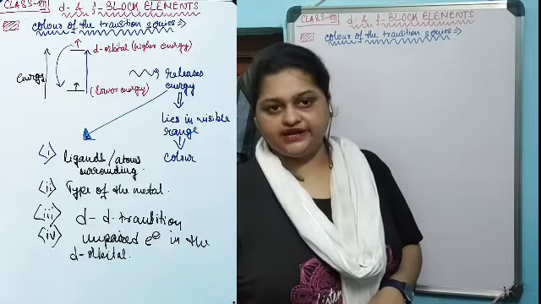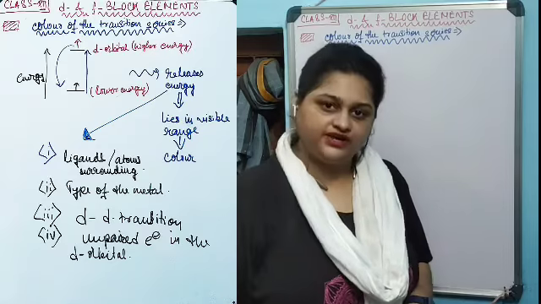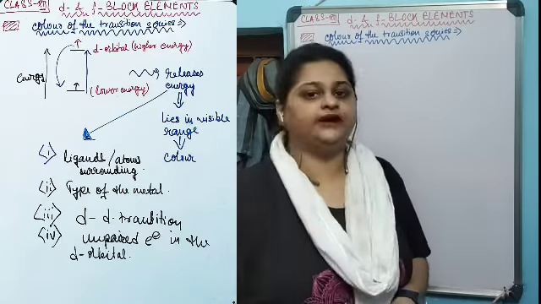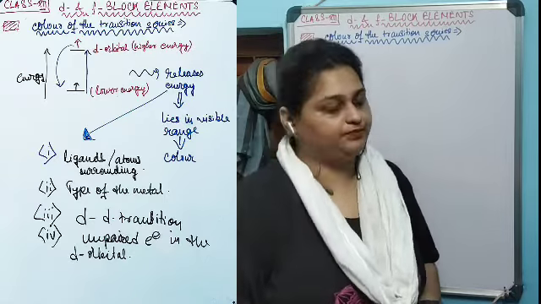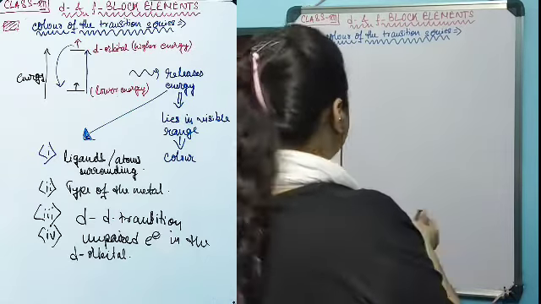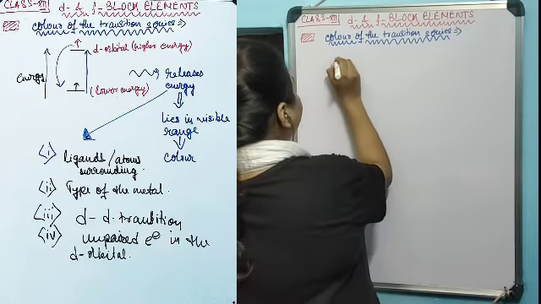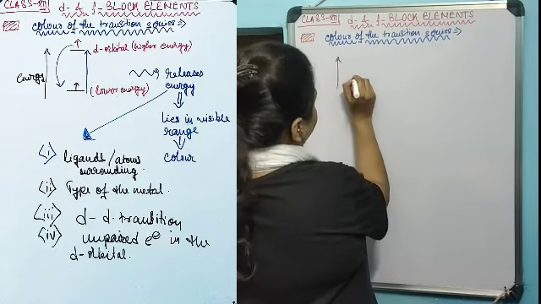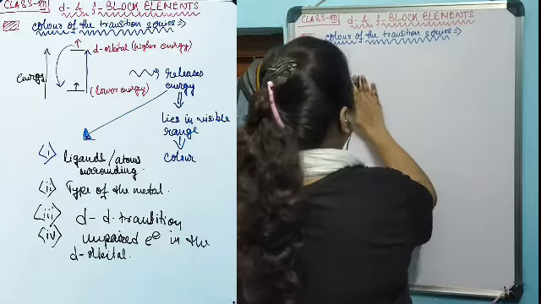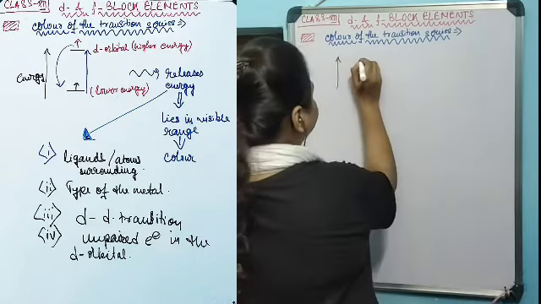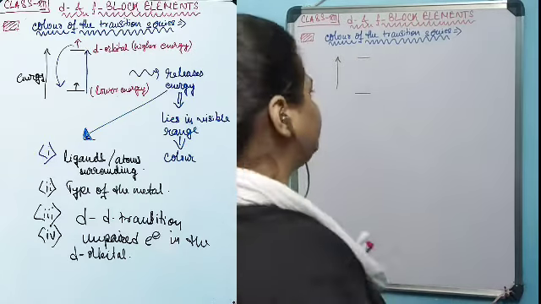When an element is irradiated, it emits some amount of electromagnetic radiation. When we perceive that electromagnetic radiation, we see different colors if the electromagnetic radiation emitted lies under the visible range of the spectrum. Now, when a transition element is surrounded by some kind of ligands or forms a complex, the d orbitals are split into higher energy and lower energy orbitals. So some d orbitals remain in the lower energy state, and some d orbitals get excited to a higher energy state.